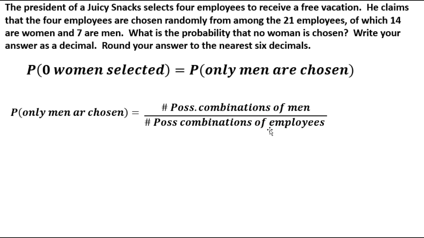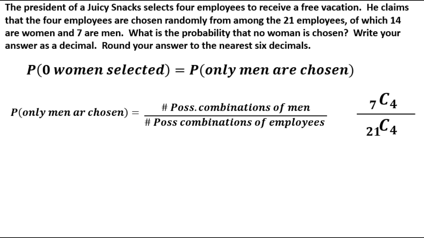So we're going to have a combination over a combination. The combination of choosing men would be 7 choose 4, divided by the total combination of everyone. There are 21 employees, so 21 choose 4.